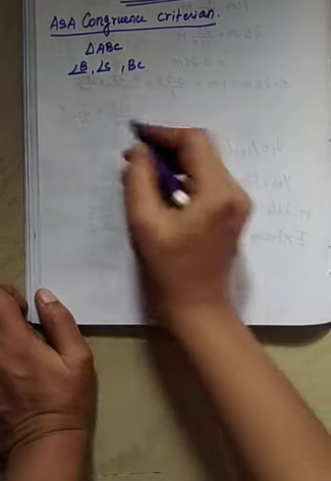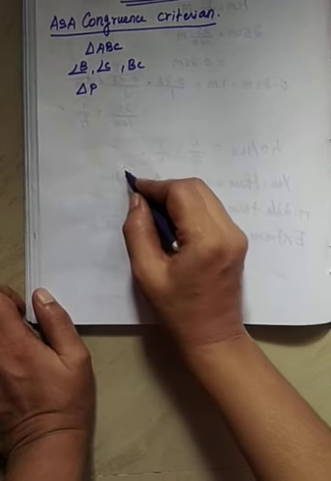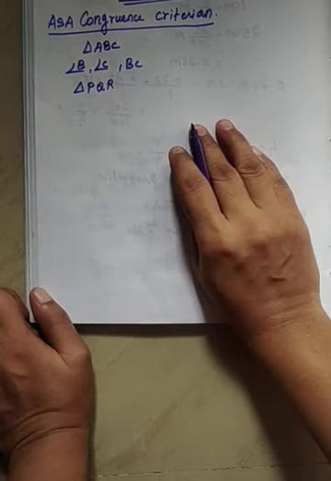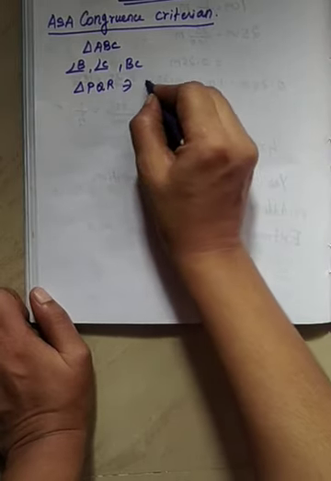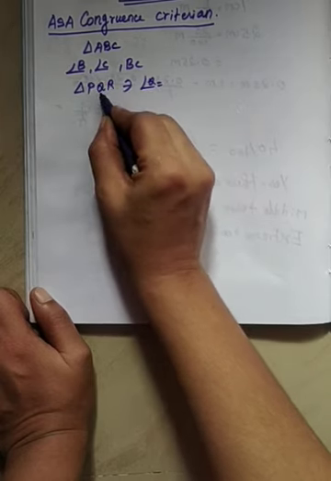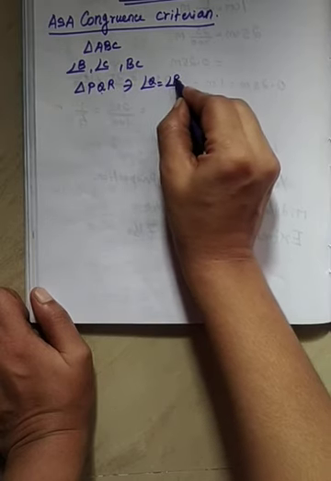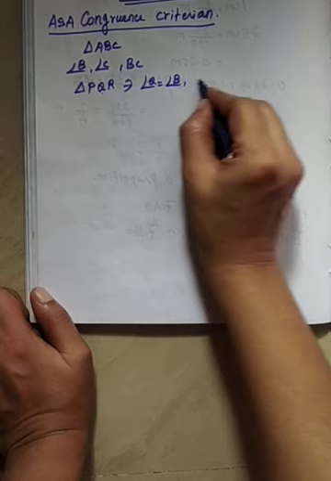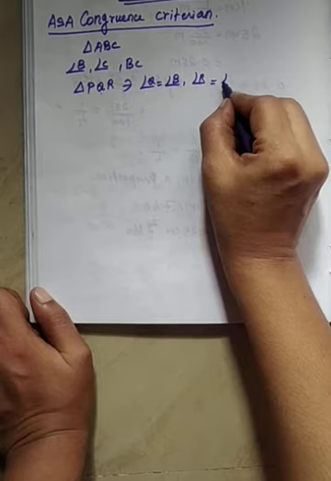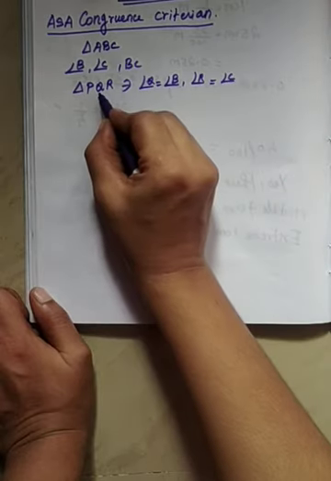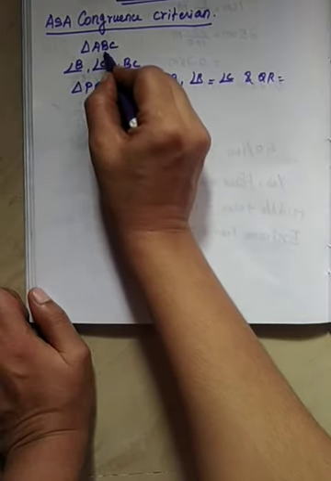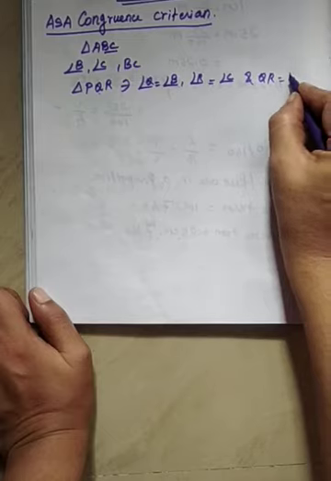Now construct a triangle PQR such that, okay, angle Q equal to, you can take the center value, here also you can take the center value B, and then angle R is equal to the third value, here also you have to take the third value angle C. Next QR, you can take QR equal to BC. Already we can note it here.